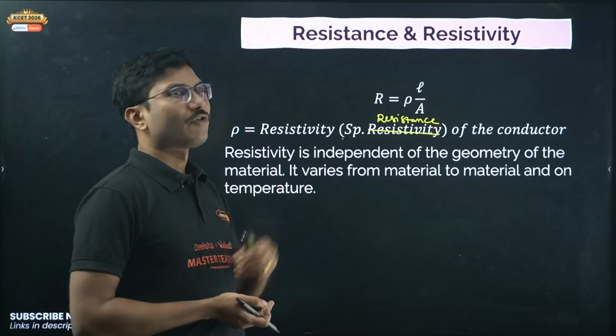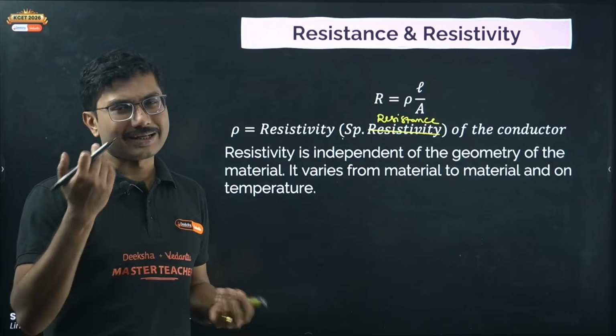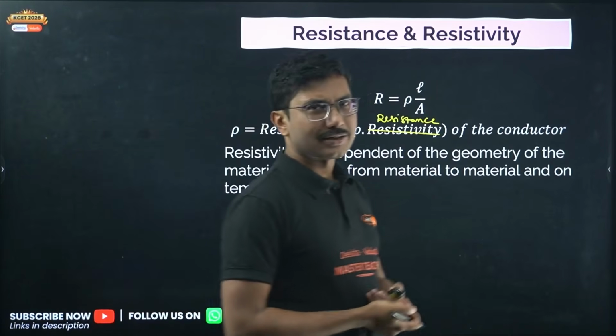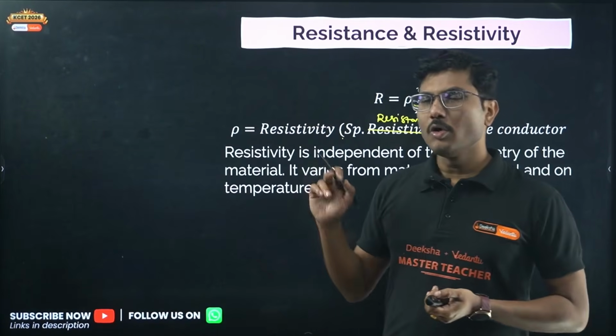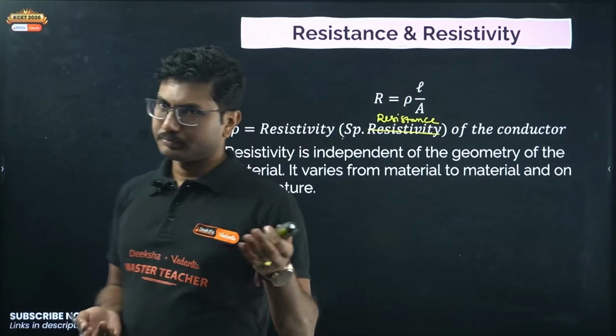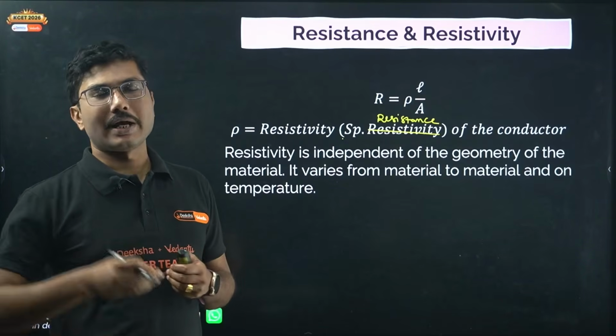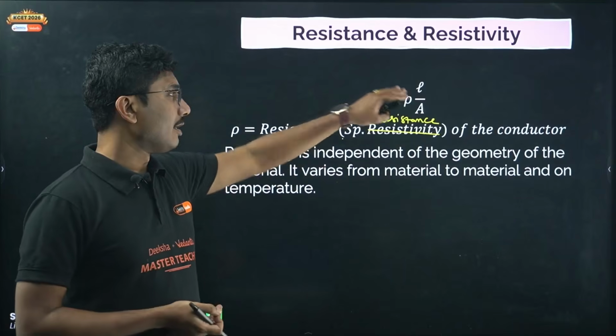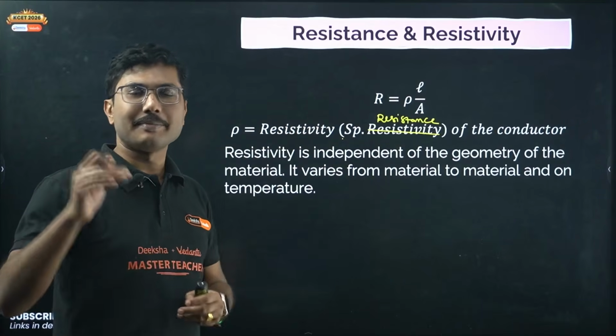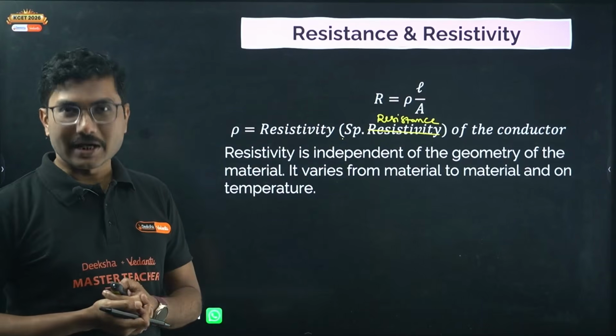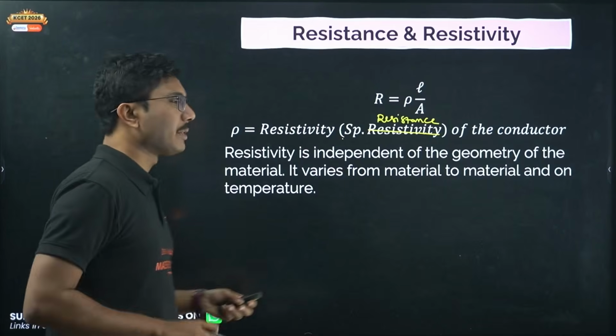In that case, from the diameter you have to calculate the area. A circle's area is pi r square, so with the diameter given, it will be pi d square by 4. Physics ends over here, and mathematics and geometry start from here, so you have to remember that as well.